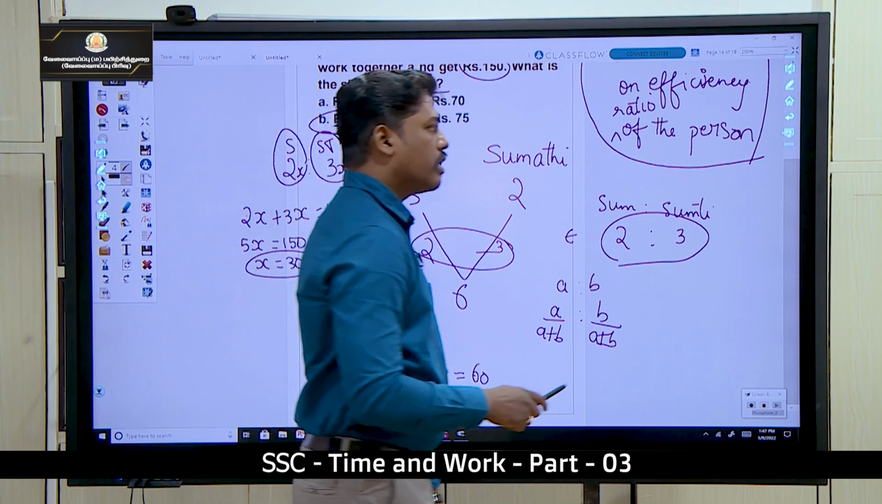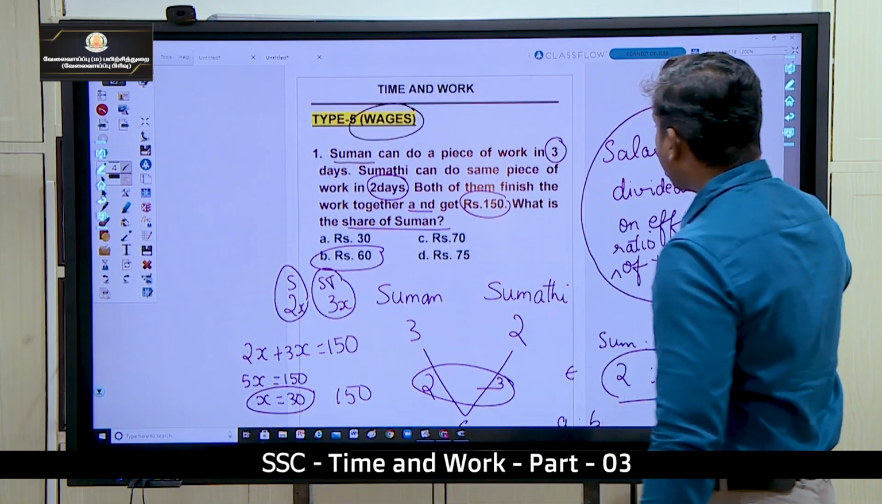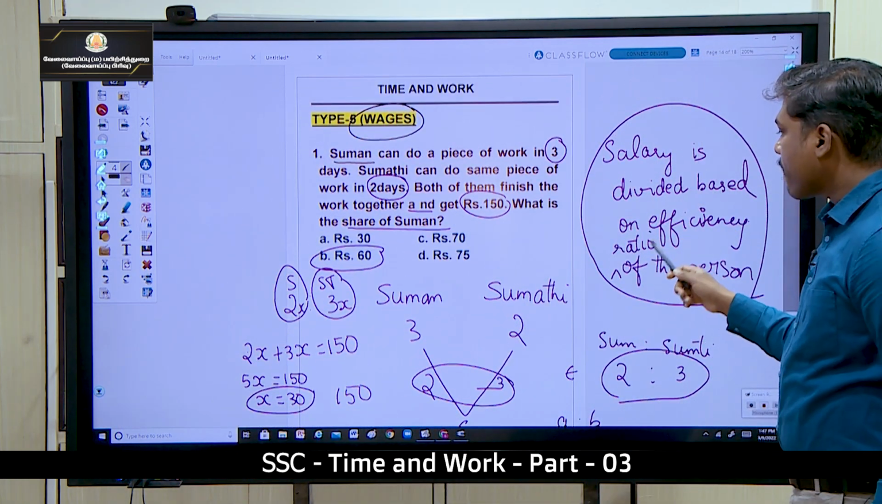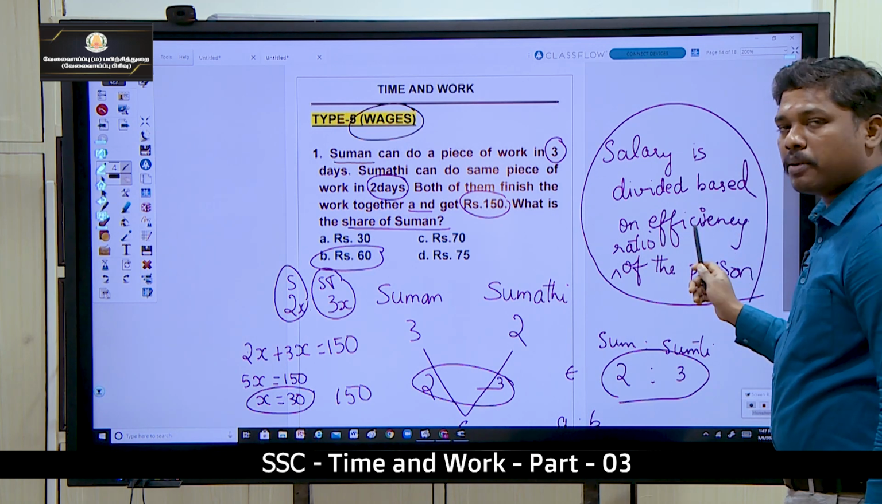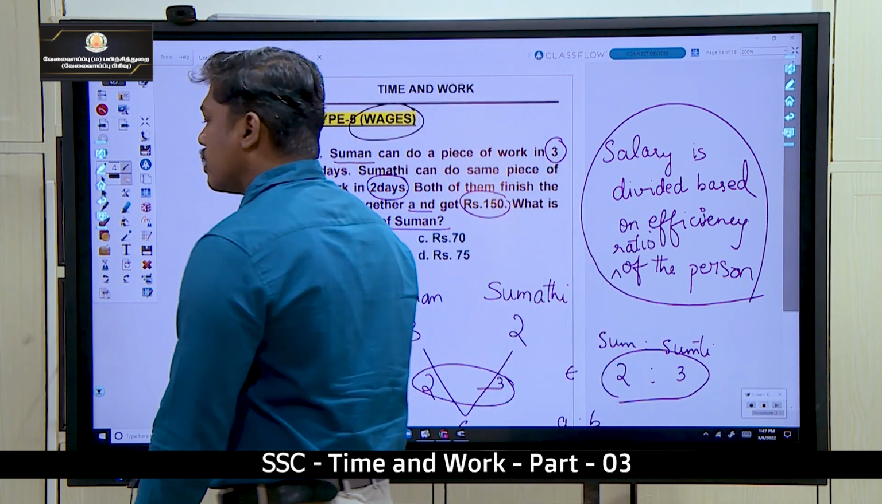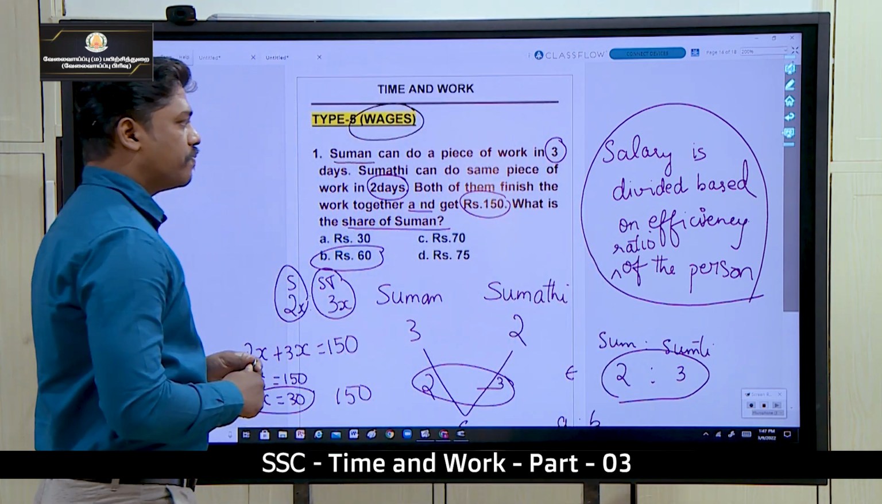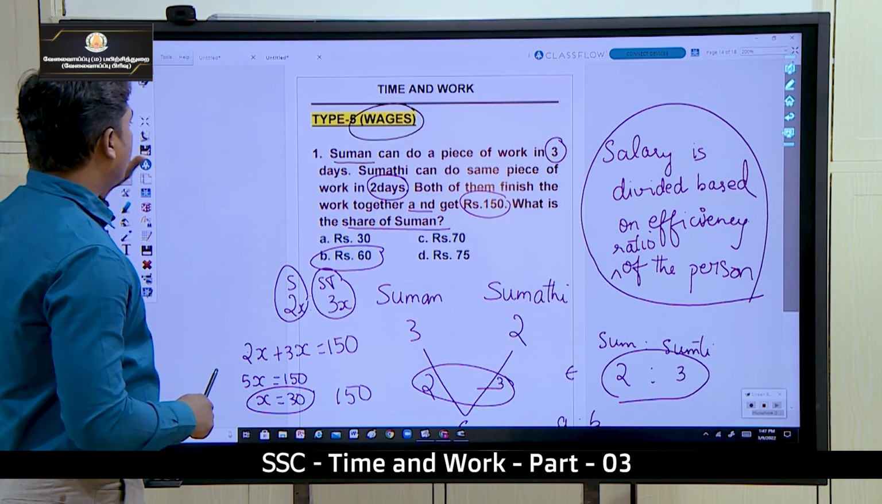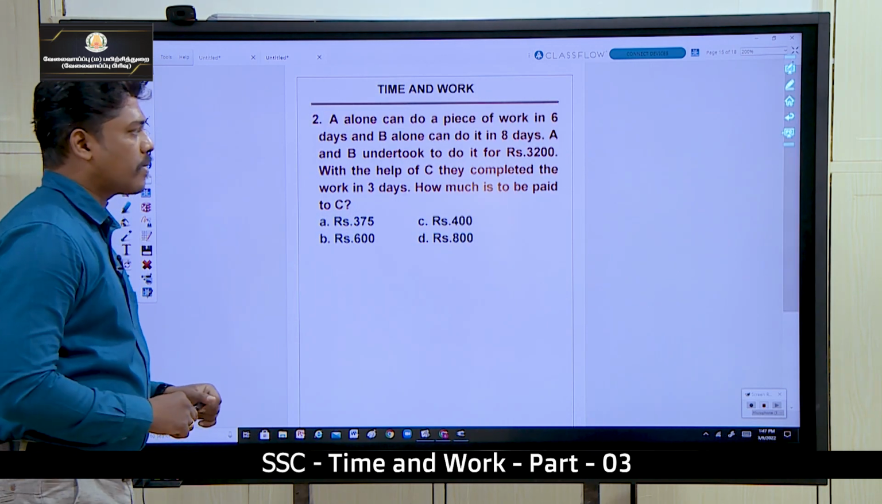So note this point, salary is divided based on the efficiency ratio of that persons. So efficiency வச்சு தான் salary we can divide. Okay, with this we can move on to next one here.